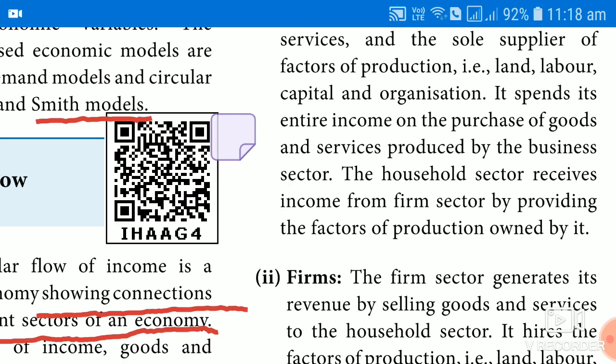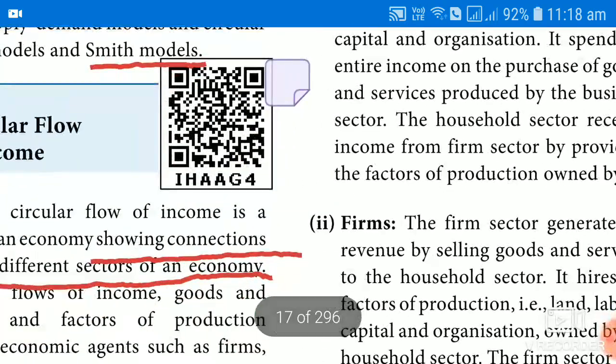That is why the household plays a dual role. On one side they are the sole supplier of the factors of production, and on the other side they are considered the consumer. So the household sector receives income from the firm sector by providing the factors of production owned by it, or rendering their factor services. So this is about the household sector.